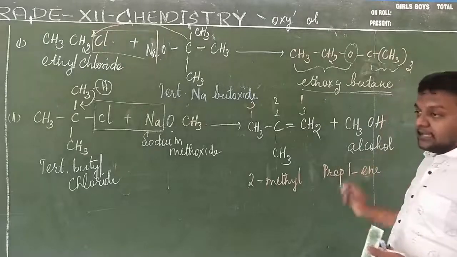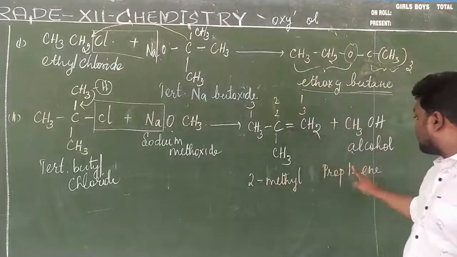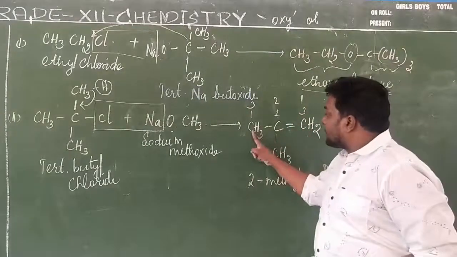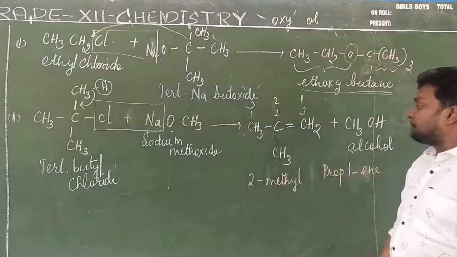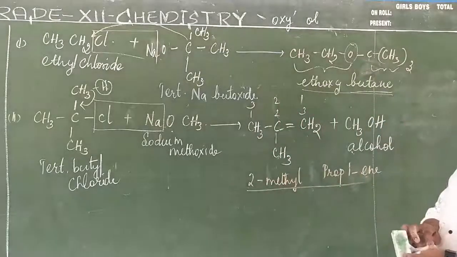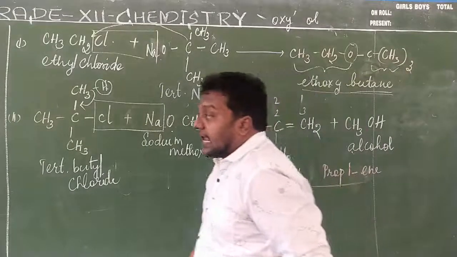2 methyl pro 1 ene. Now what does the 1 indicate? 1 indicates the unsaturation. So if there is one unsaturation, a double bond, the name ends in ene. The number of carbon atoms is 3, so the parent hydrocarbon will be pro. At the second carbon atom a CH3 group is present, so I can write it as 2 methyl pro 1 ene. Okay, we have finished writing the name. Now see what I have written.